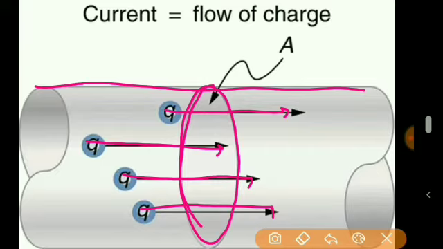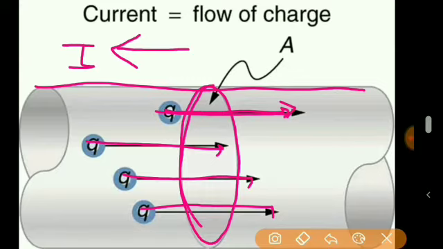The electrons flow in this direction, but the direction of current is conventionally taken as opposite to the flow of electrons.